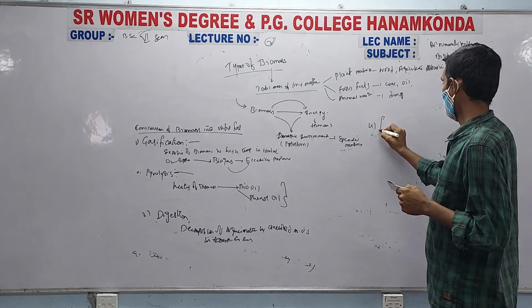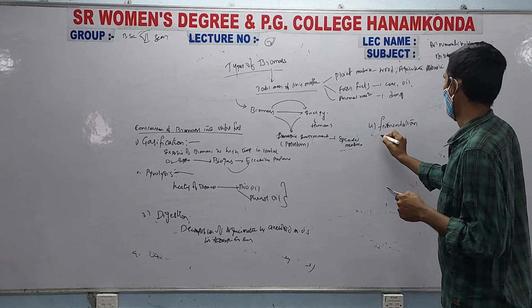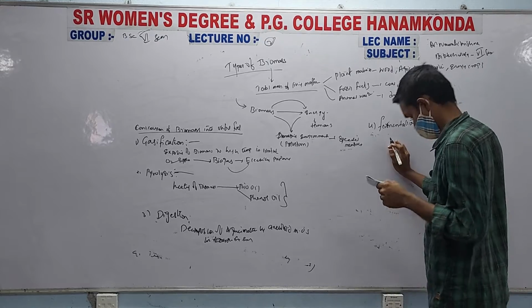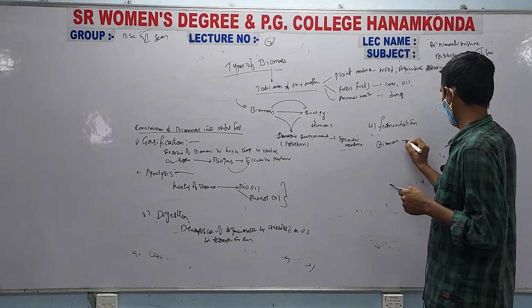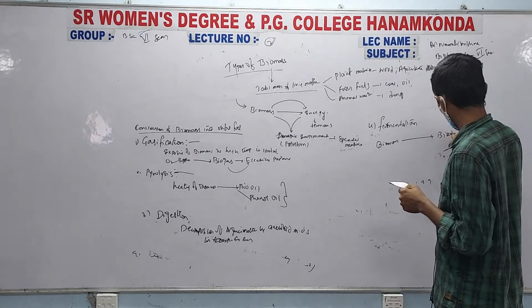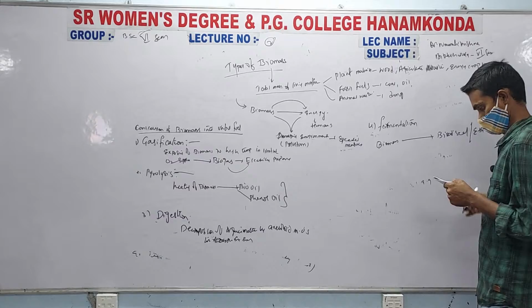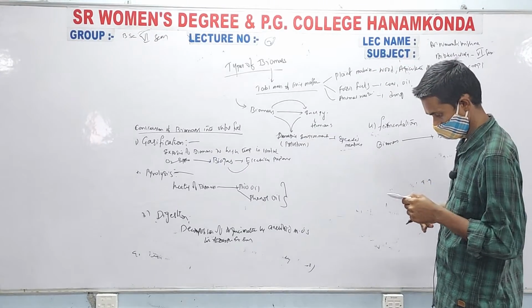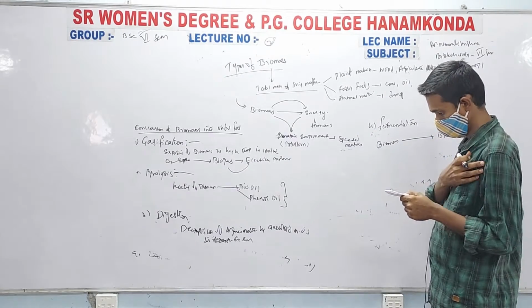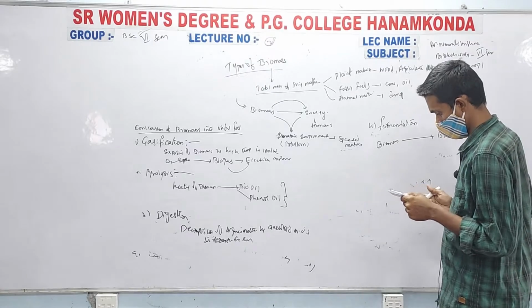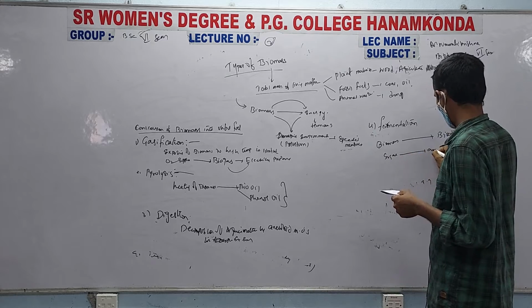Next one is fermentation, which is conversion of biomass to biodiesel or ethanol, which includes conversion of sugars to alcohols.